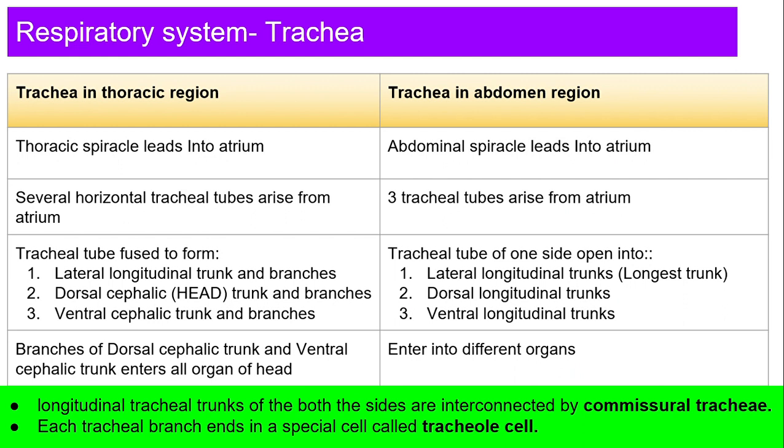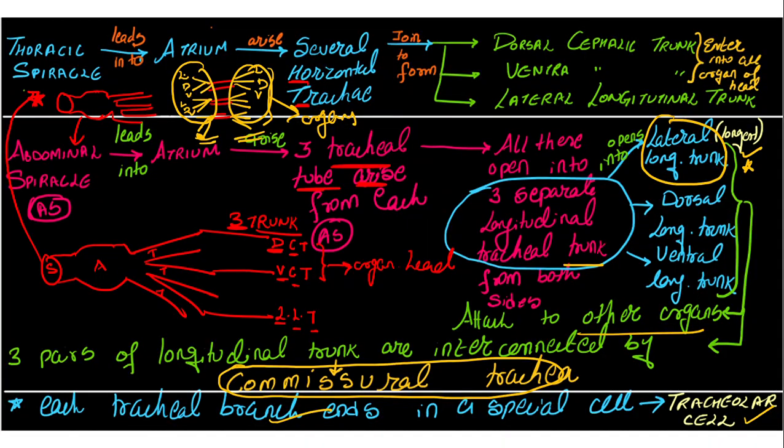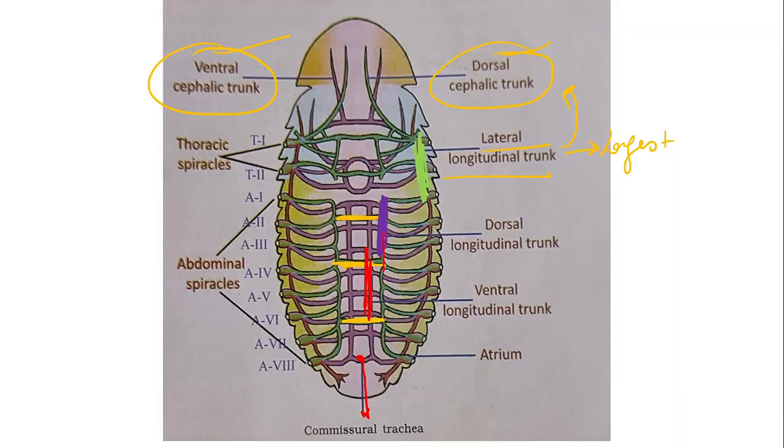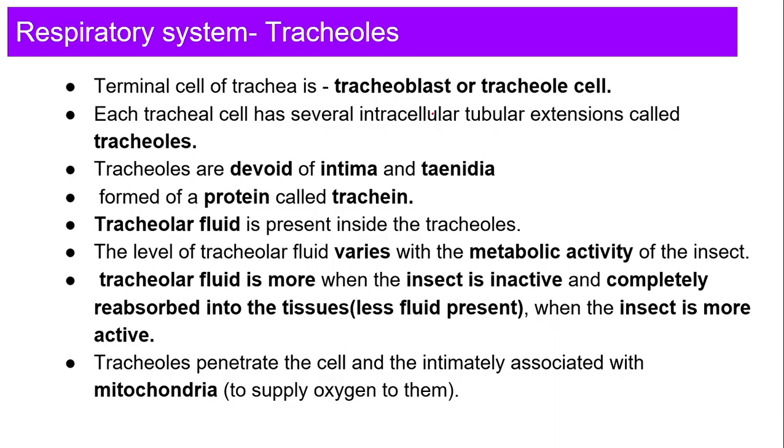Here I have written it in a tabular format. Either you can copy this or you can copy this flow chart. Okay, both are same. Now, the last one is nothing but your tracheal cell. क्या बताया था मैंने? Spiracle, spiracle से atrium, atrium से trachea, trachea से your tracheal cell will be there. Okay, tracheal cell is the last one and it is connected with the tissue. That's what we have studied, right? So, terminal cell of the trachea, we call it as tracheoblast or tracheal cell.